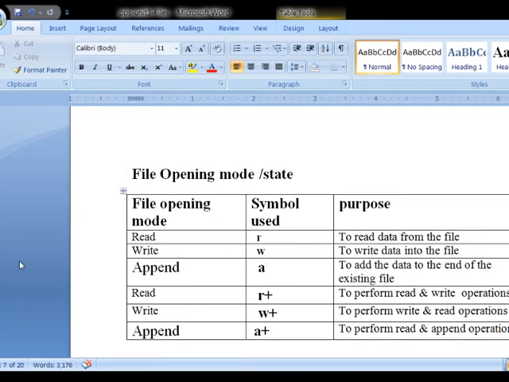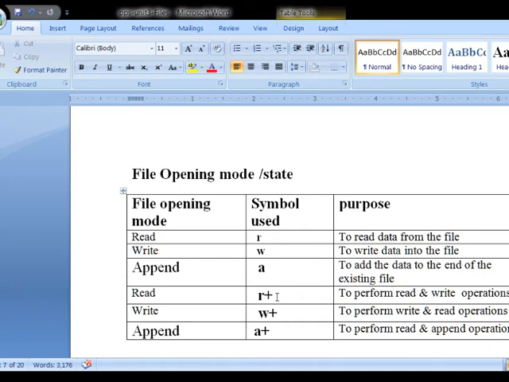So we have some modes. For read mode, we use the symbol R. For write mode, we use the symbol W. For append mode, we use the symbol A. R means read data from the file, W means write data into the file, A means add data at the end of the existing file.